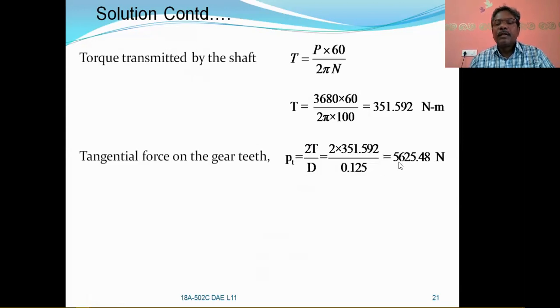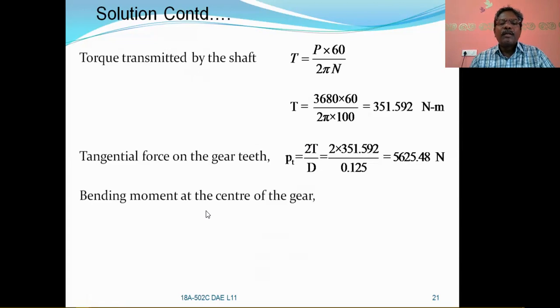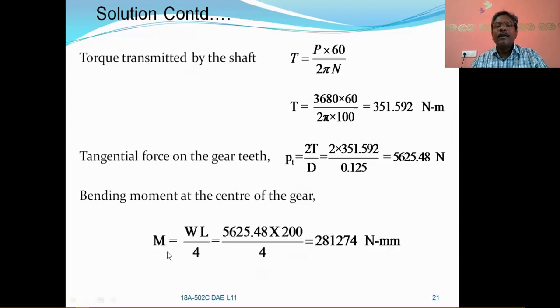So you will get the tangential force 5625.48 newtons. So bending moment at the center of the gear, as the shaft is looking like a simply supported beam with a point load at its midspan. So for that we have one equation: the maximum bending moment will take place at the gear only.